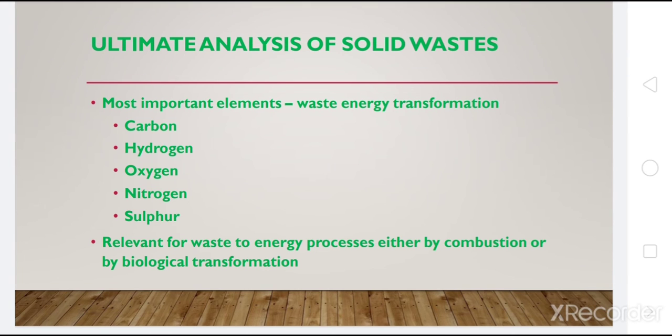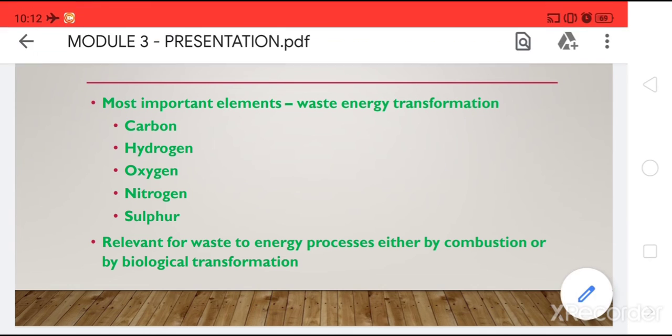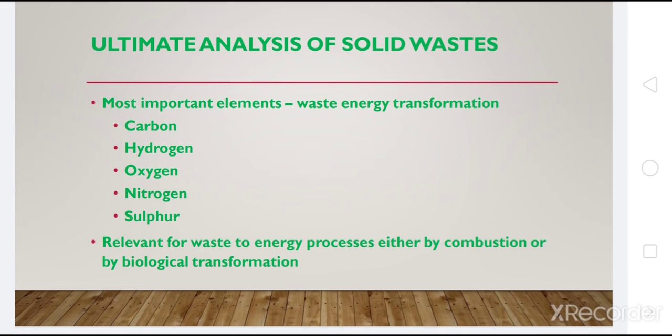If we have to compost a solid waste, you should know the proper mix, because it controls the biological conversion activity of the waste. So only if you know this carbon to nitrogen ratio, you can decide how good it would be when we are going to compost it, or when we are going to burn the solid waste.